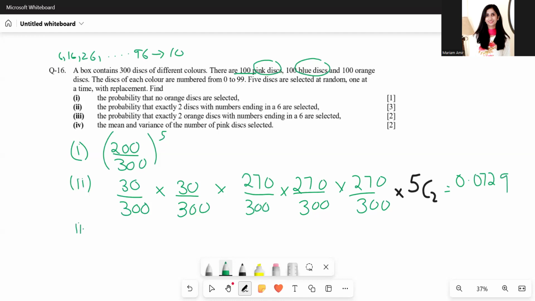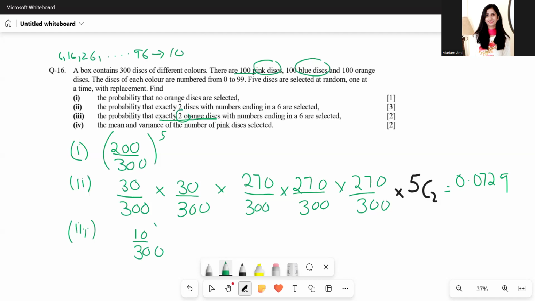Part 3, probability that exactly two orange discs with number ending in a 6 are selected. Okay, so now how many orange discs have a number ending with the 6? There are 10 such discs. So we write 10 over 300, and there are two of those.